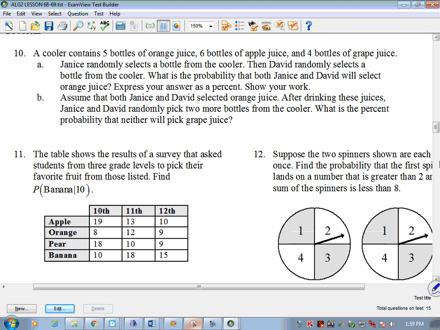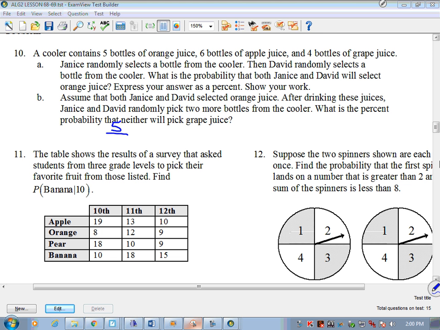We want to know what is the probability that both of them will select orange juice. Are they going to put the orange juice back after they've selected it? No, probably not. So let's talk about Janice, because first, Janice randomly selects a bottle from the cooler. Probability is number desired over number total. We want orange juice. How many orange juices are there? 5 bottles of orange juice. What kind of number goes on the bottom?